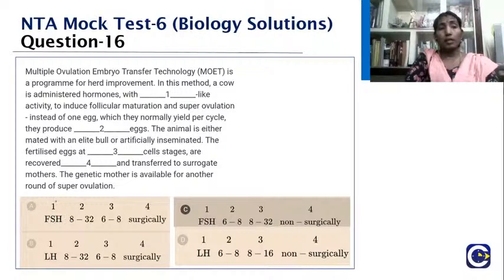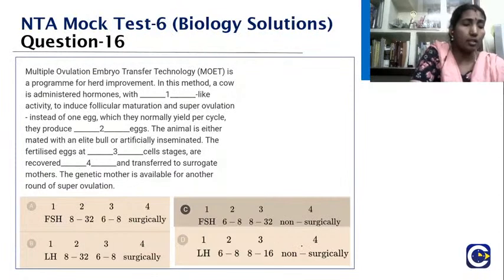So the options here are: FSH, 8 to 32, 6 to 8, surgically; or LH, 8 to 32, 6 to 8, surgically; or option C, FSH, 6 to 8, 8 to 32, non-surgically; or FSH, 6 to 8, 8 to 16, non-surgically. So we have to find out what is the right answer.